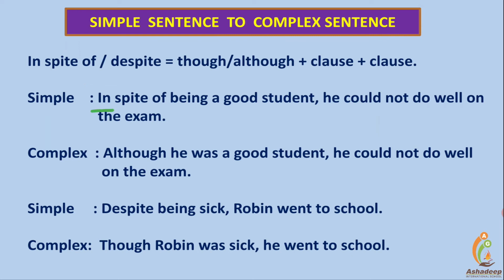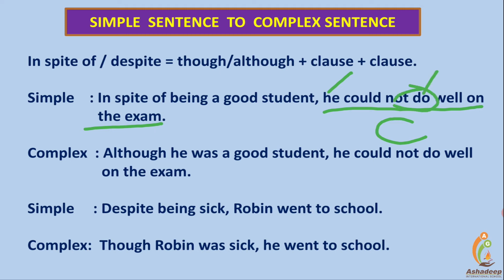In spite of being a good student. After in spite of, the ing form is used. Here am, is, are are to be forms and the ing form is being. In spite of being a good student, it's a part of the sentence. He could not do well on the exam. It's the main clause, with subject and verb do.